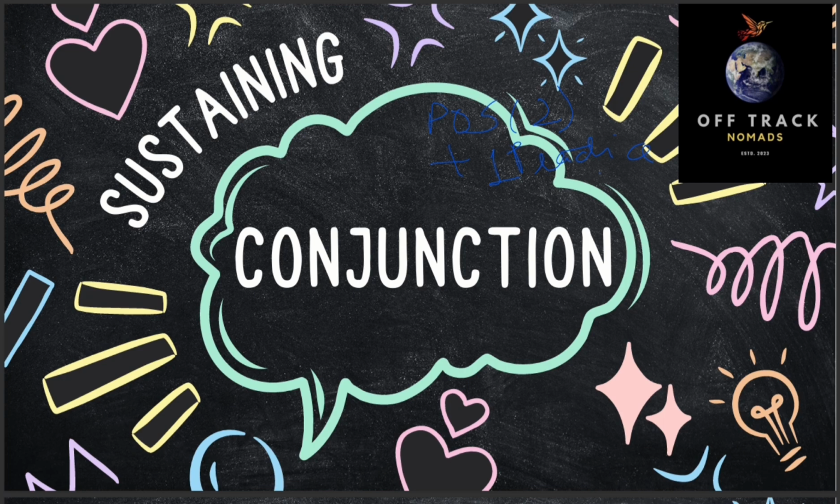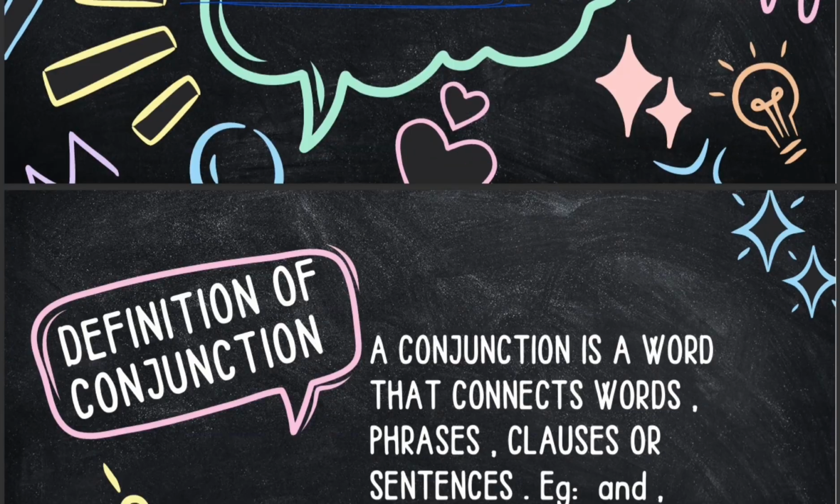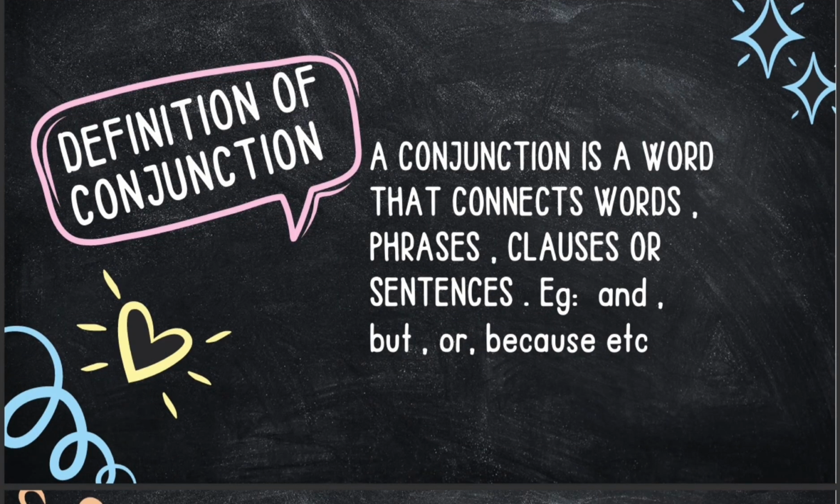Okay, now today we're going to be starting with conjunctions. Let's start. First I'll give you the definition of a conjunction. A conjunction is a word that connects words, phrases, clauses, or sentences. The examples of conjunctions are and, but, or, because, etc. Okay, now let's move ahead.